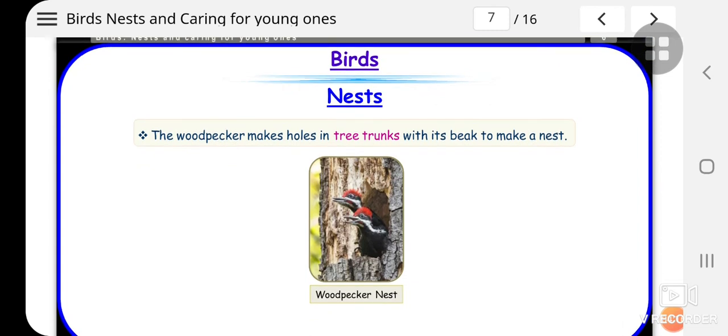Then here is the woodpecker. It makes holes in tree trunks with its beak to make a nest. So here is the woodpecker, and this is making the hole in the tree trunk with its beak. So hard a beak the woodpecker has.